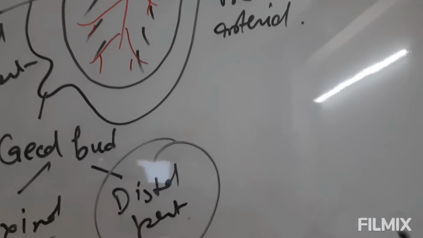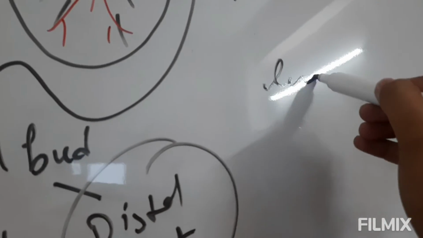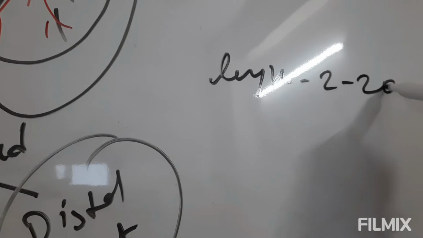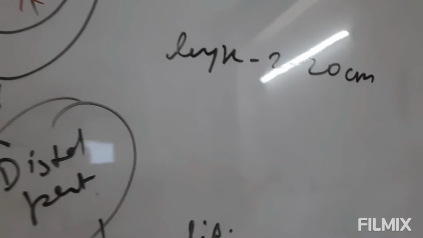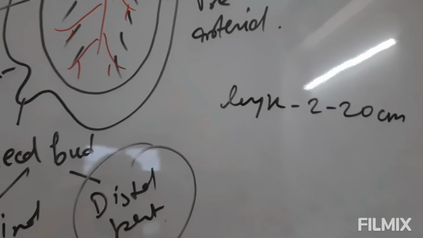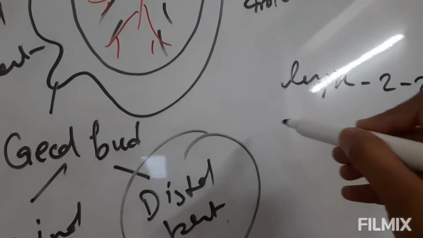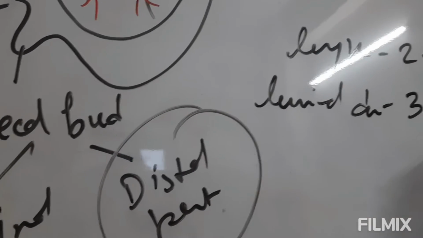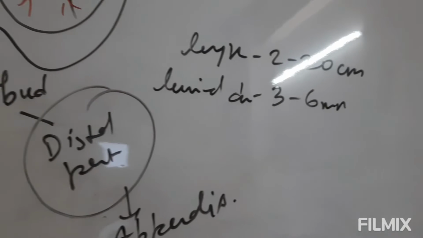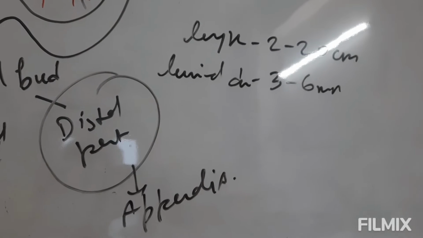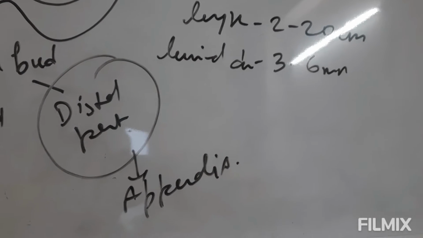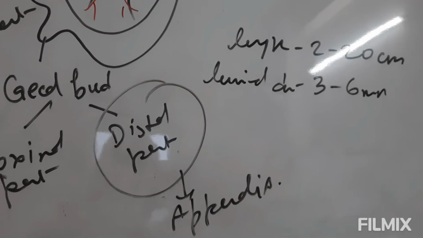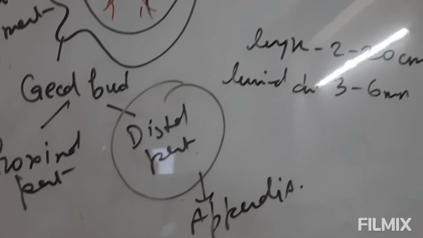So the length of the appendix is nearly 2 to 20 centimeter, which varies from person to person, okay, and the luminal diameter is 3 to 6 millimeter. So in various textbooks it is written it is around 4 to 7, or you can take it as an average of the 3 to 6 millimeter.